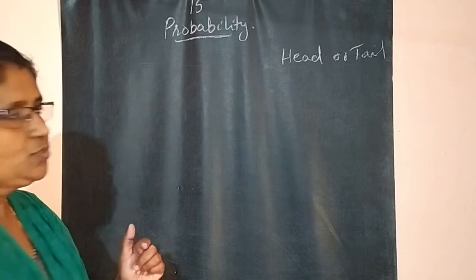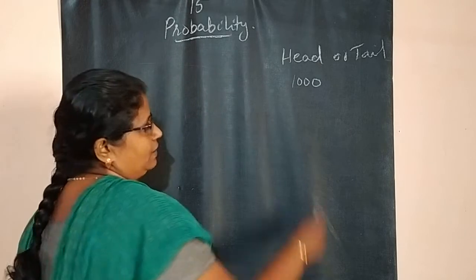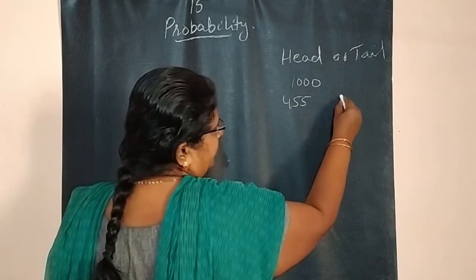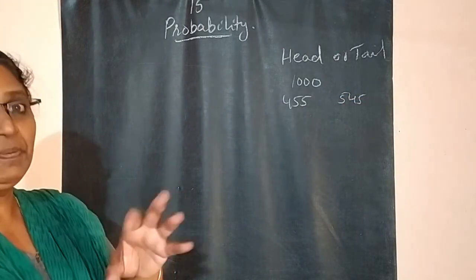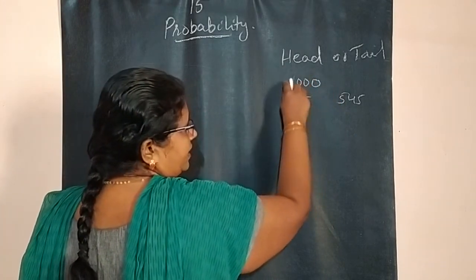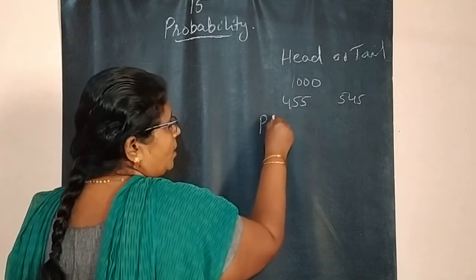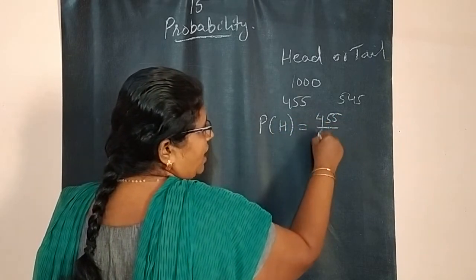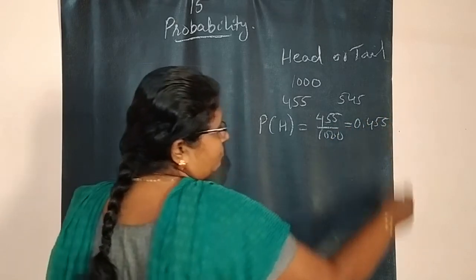In 9th class you studied, if we are doing the same experiment 1000 times, 455 times head obtained and 545 times tail obtained. So total 1000 times we did the experiment and 455 times we got head, means probability of getting head is equal to 455 by 1000, which means 0.455.